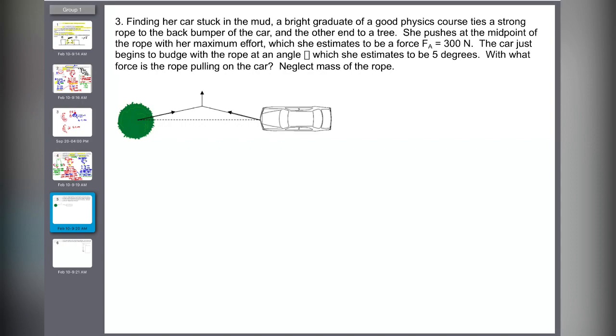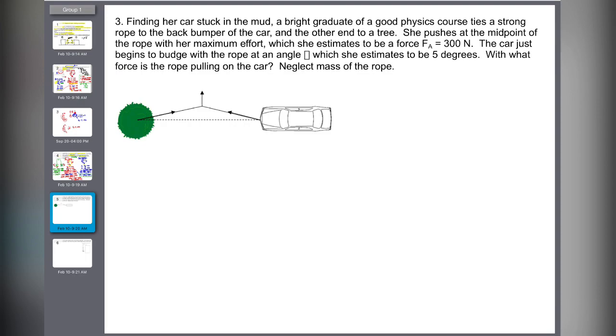Okay, question 3. You finding her car stuck in the mud. We actually have to try it. I was stuck in the snow one time and I actually had to try to get my car out of the ditch. And then I was like, okay, think of all the physics questions we've done. How do I get it out?